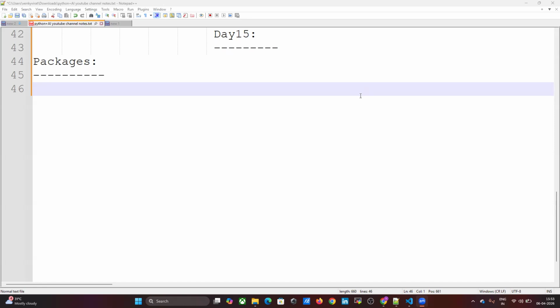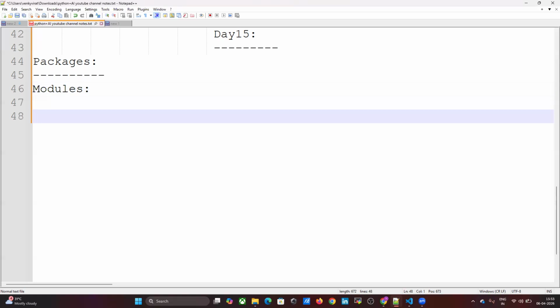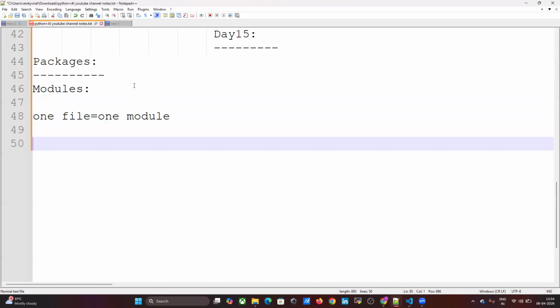In day 14, we discussed modules, right? What is a module? One file equals one module, right? Today we go one level higher. What is that? Packages. I have already put the name packages in Python.